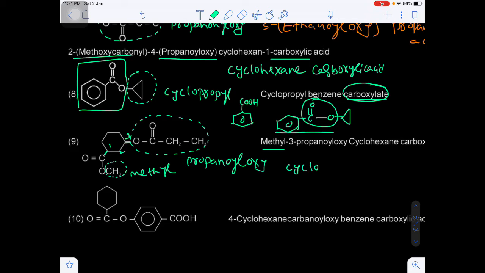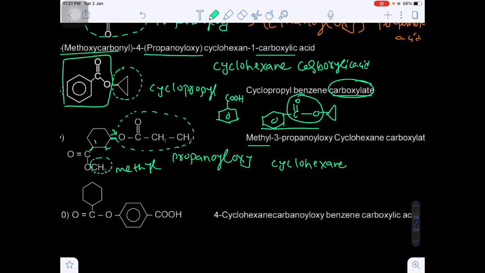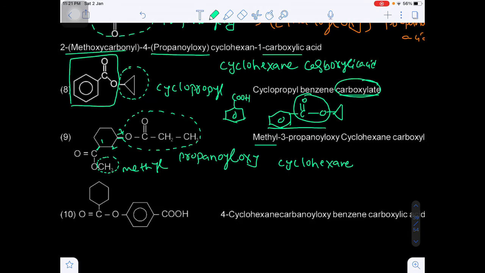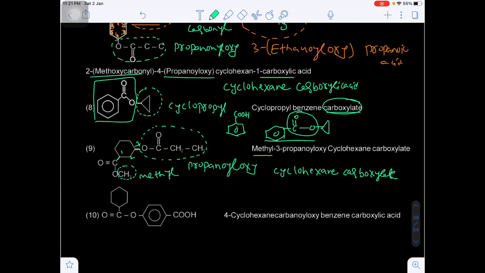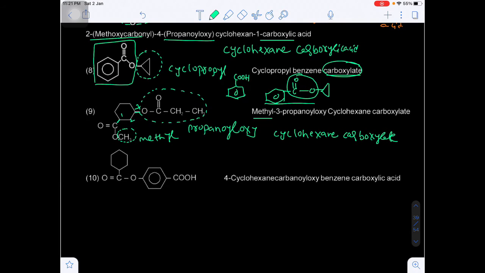Okay, next cyclohexane, and the ester carbon will be out of the cyclohexane ring, that's why cyclohexane carboxylate. Are you getting my point? And here also if you see this is the principal functional group, so that will be the first preference, so this will be the fourth position.